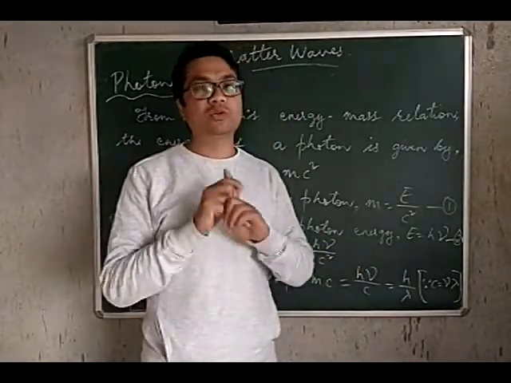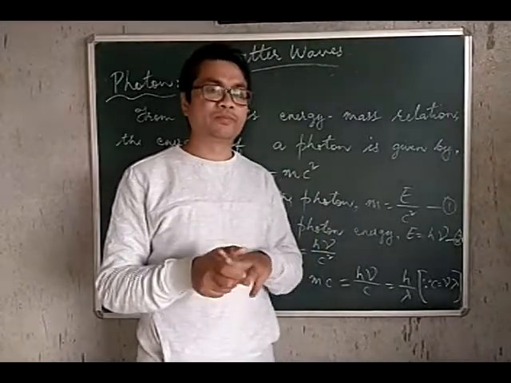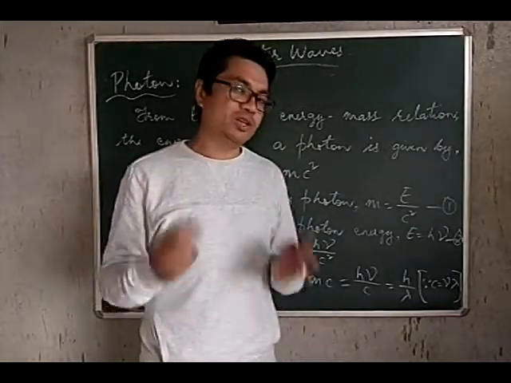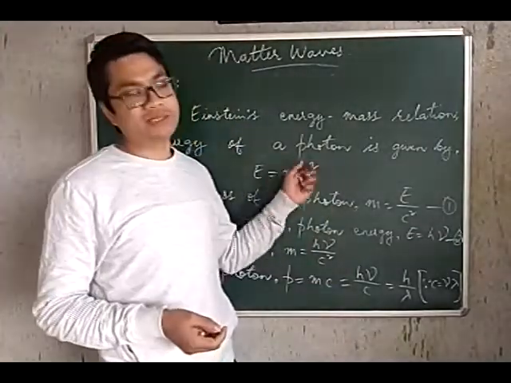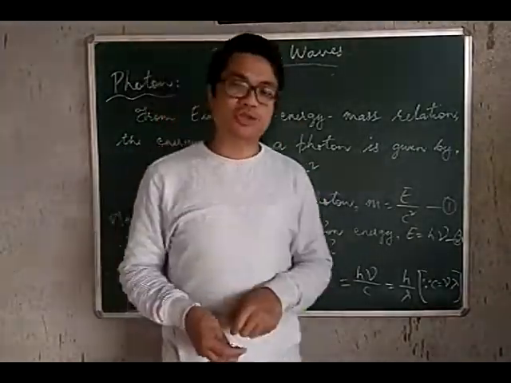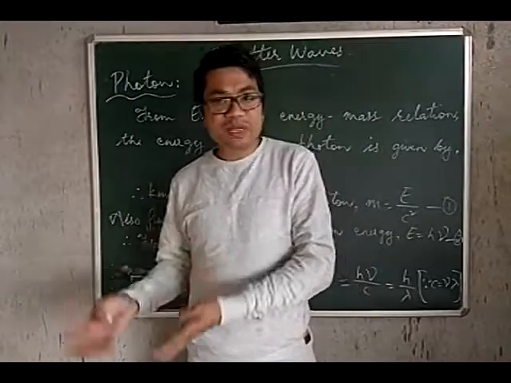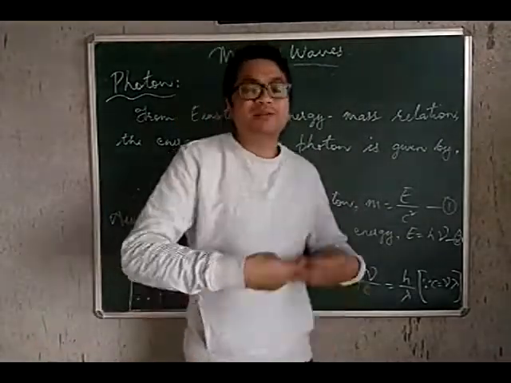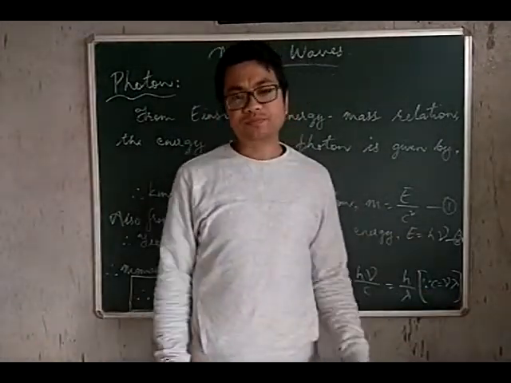And phenomena like the photoelectric effect, Compton scattering, and black body radiation are phenomena which prove that light is a particle. So to say, light has dual nature. It sometimes behaves as a wave and sometimes behaves as a particle.